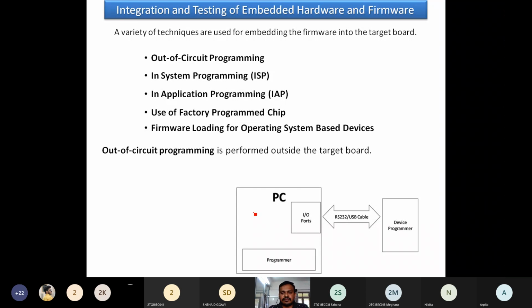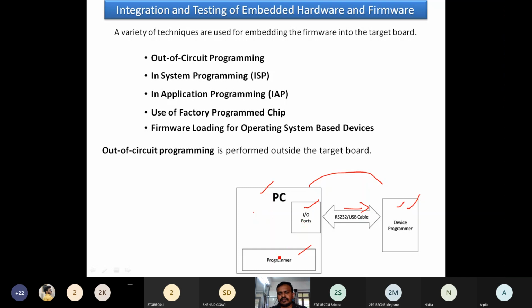You can observe here, in the discussion, the PC is used for programming. In the PC, we observe the input-output ports and the programmer is available. The development kit is where we install this firmware, the chip for development purposes. We connect these two devices using this bus structure, RS-232 or a USB cable, between the PC and the device programmer.